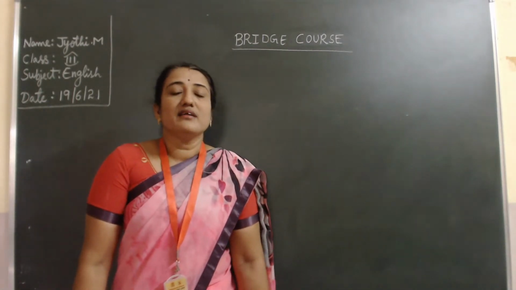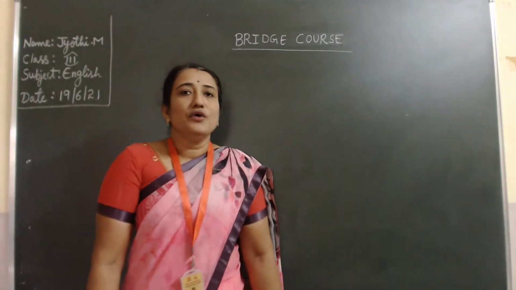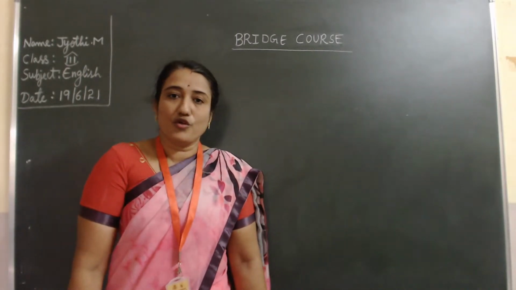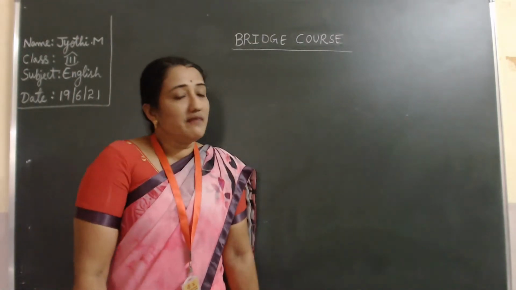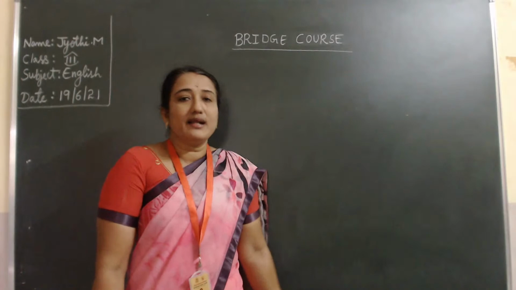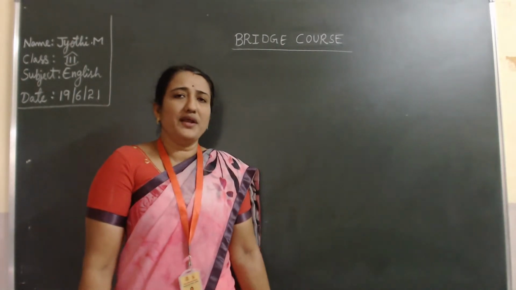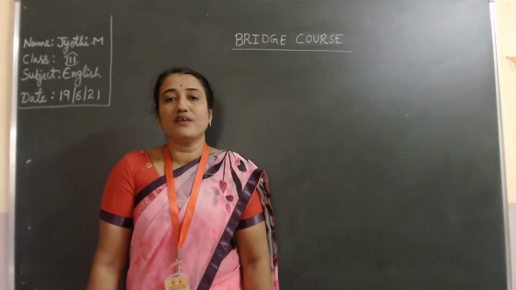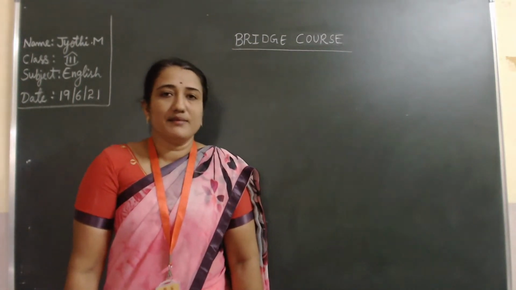Sun plus flower, sunflower. Tooth plus brush, toothbrush. Foot plus ball will become football. Basket plus ball, basketball. In the same way, I told you to collect compound words as much as possible. Every day you try to collect at least two compound words so that your vocabulary increases.